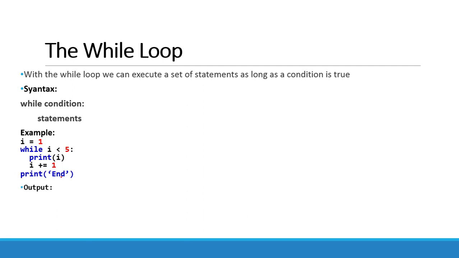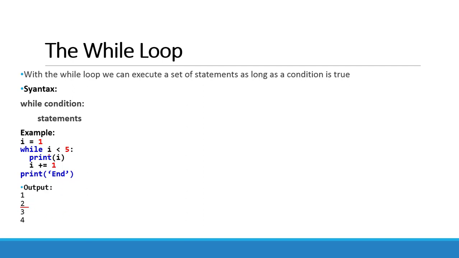The output of this program will be: first of all, i is equal to 1, so 1 is less than 5, so 1 is printed and i is incremented to 2. In the next iteration, the condition is checked, that is 2 is less than 5, so 2 is printed and then incremented to 3. In the next iteration, 3 is less than 5, so 3 is printed and incremented to 4. After that, again the condition is checked: 4 is less than 5, so 4 is printed and incremented to 5.